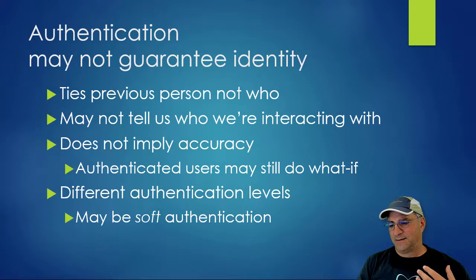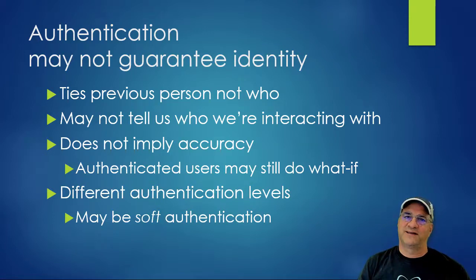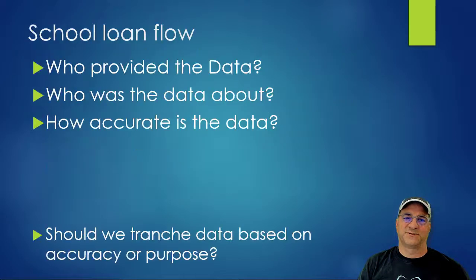And that might mean you don't accept certain kinds of data. And so that could affect the accuracy of the data too. But like I said, in a lot of cases, you really can't trust, even if something's authenticated, that the data is correct. And you may end up corroborating that data from a second source.